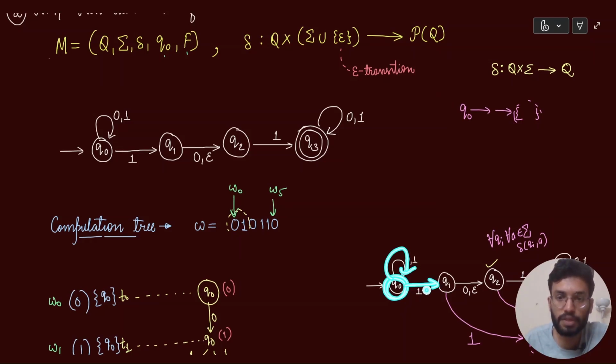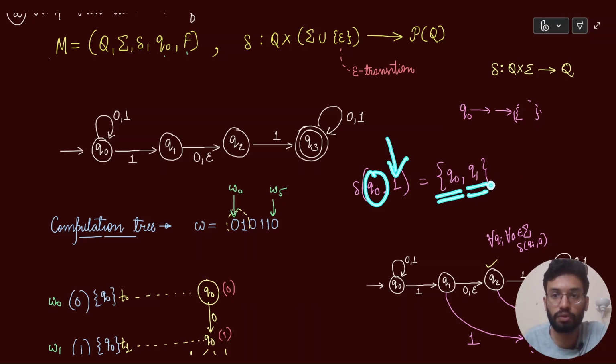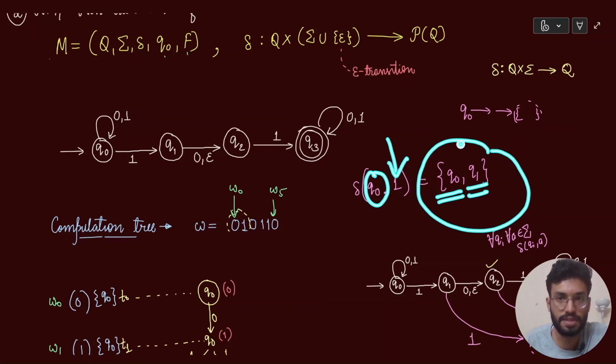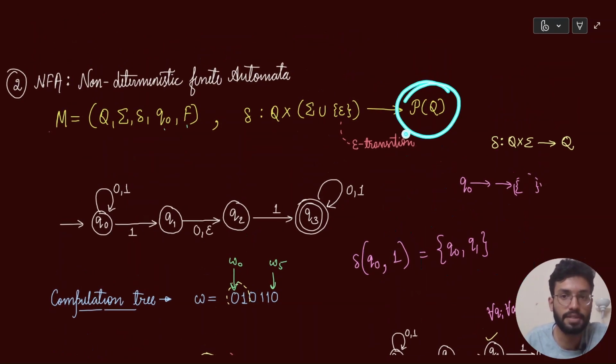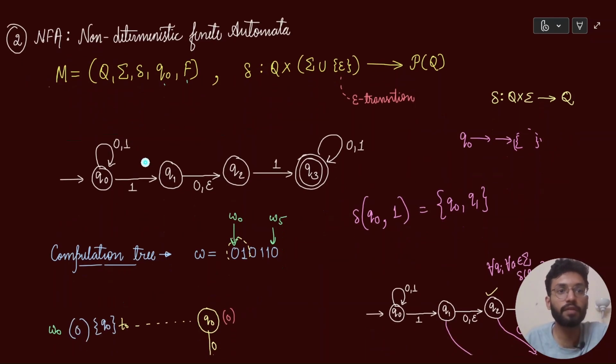then basically you will write delta of Q0 comma 1, this is actually equal to Q0 comma Q1 itself. If you are at Q0 and you are inputting a 1, then you can go to either Q0 or Q1. So this is a set of states, right? That's why it's a power set of Q over here. So this was the formal definition of my non-deterministic finite automata. With this, we are done with the automatas, the deterministic automatas and the non-deterministic automatas.